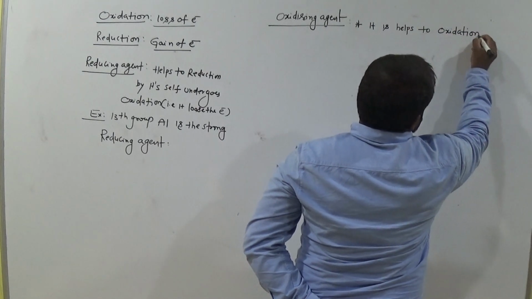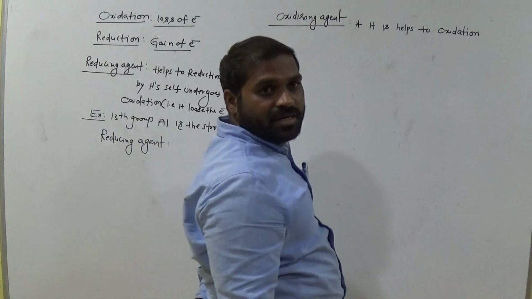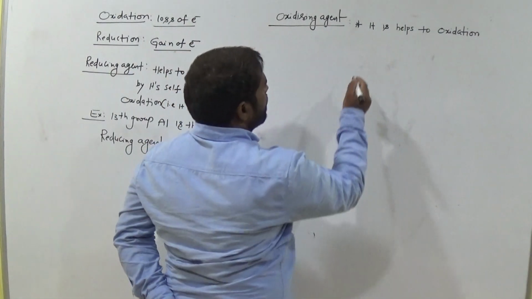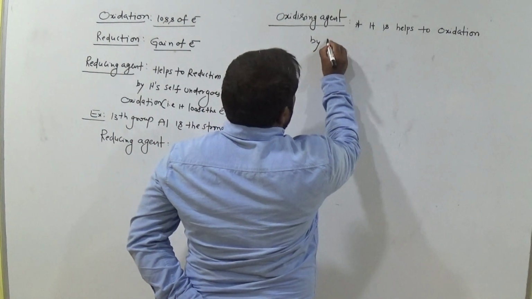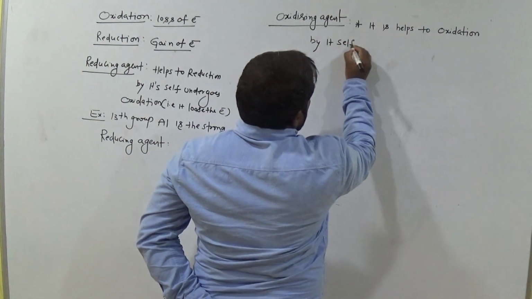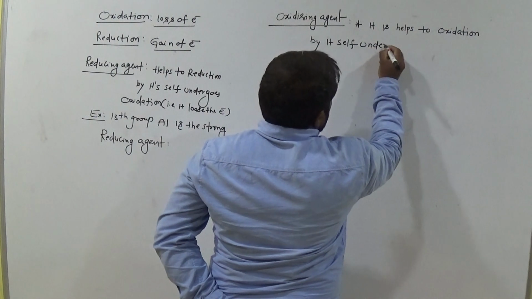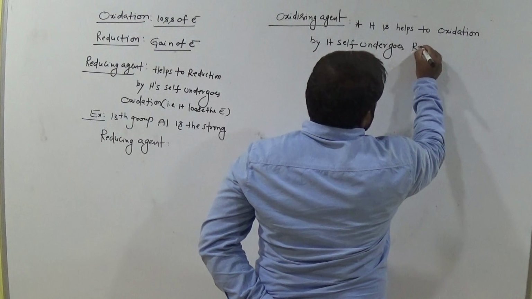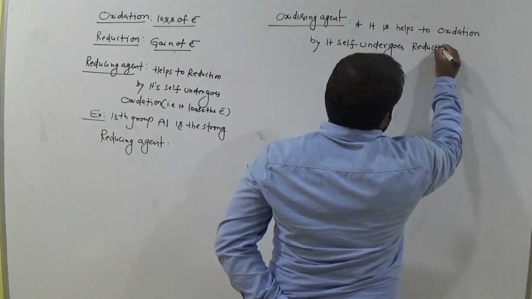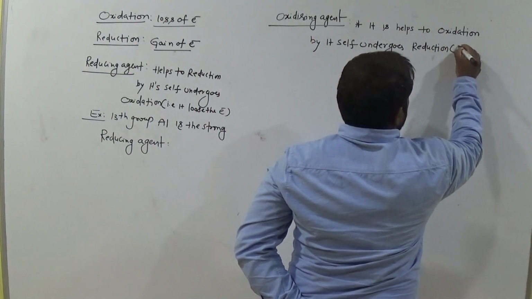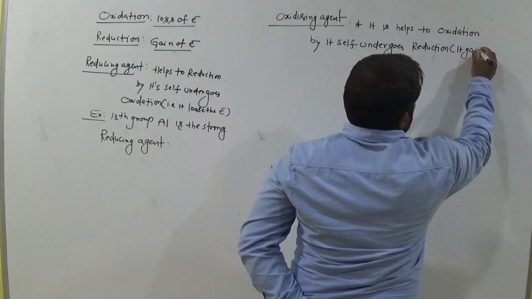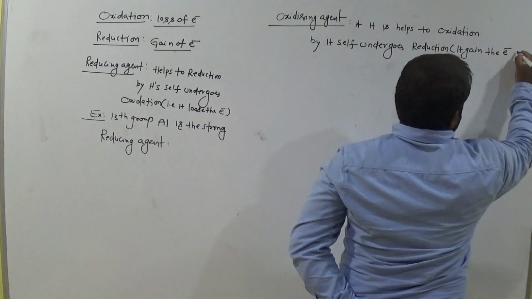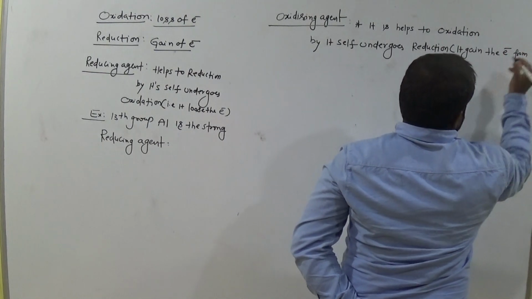It helps oxidation. It helps oxidation. Clear? By itself undergoes reduction. Reduction means it gains the electron from others.